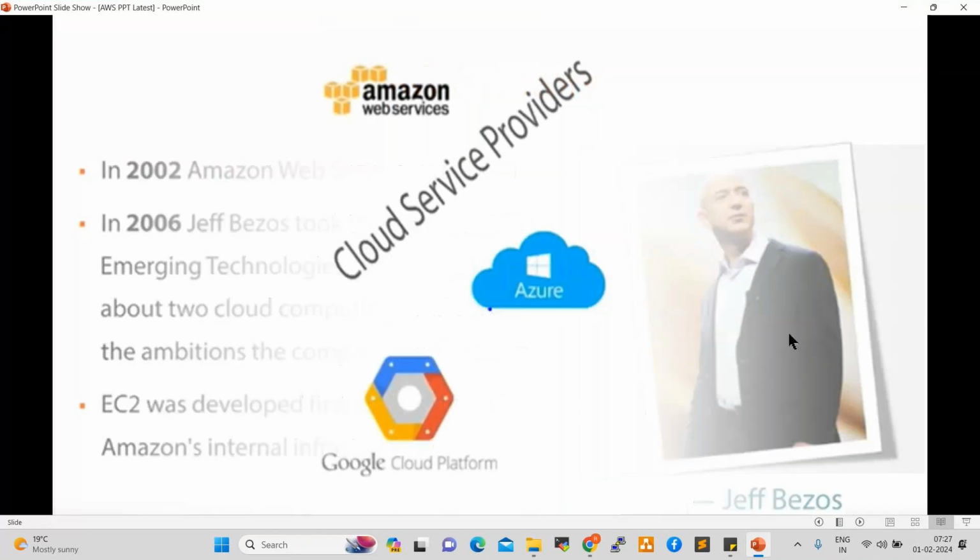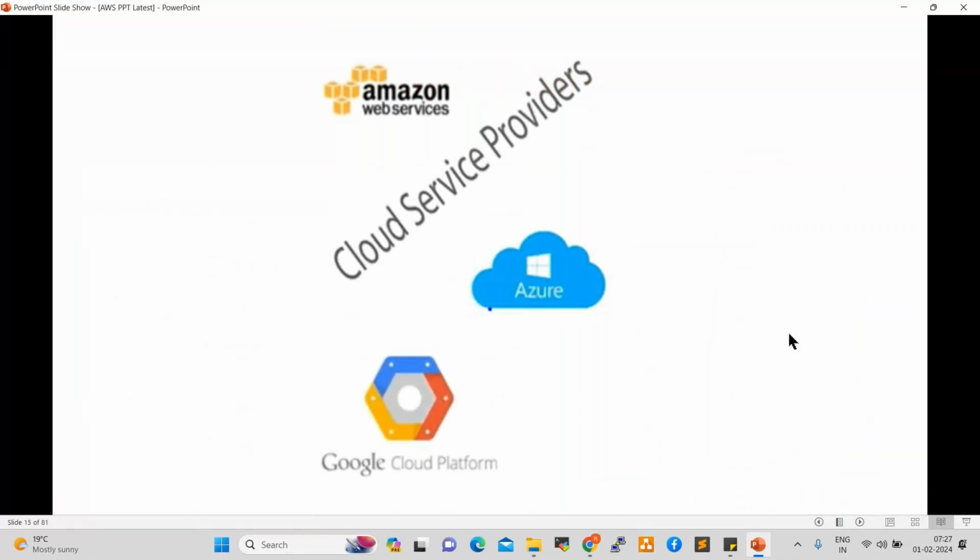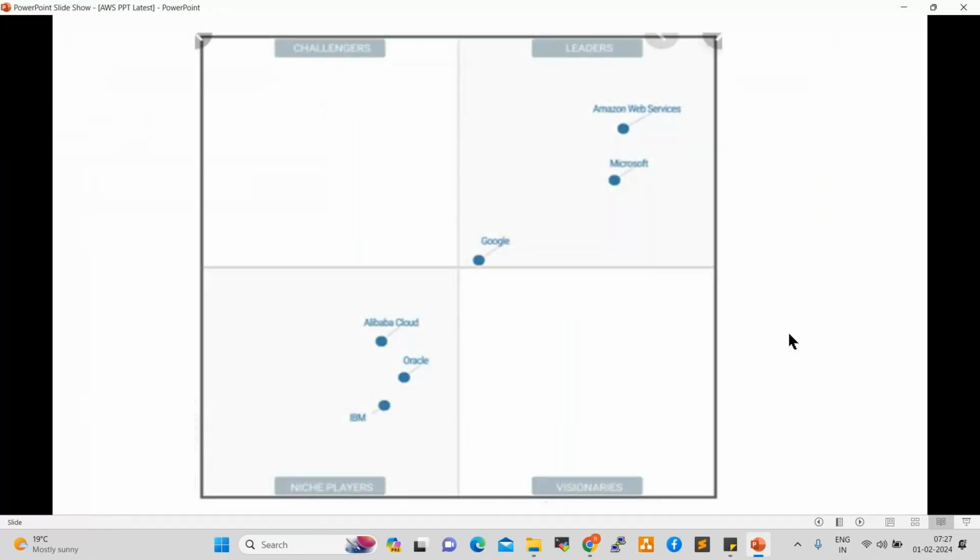See here. These are the three popular platforms: AWS, Azure, and Google Cloud. So in our course, multi-cloud with DevOps, three platforms will be covered. Every platform will go deep dive, right? Along with this, DevOps also will go deep dive, right? So these are the quadrants.